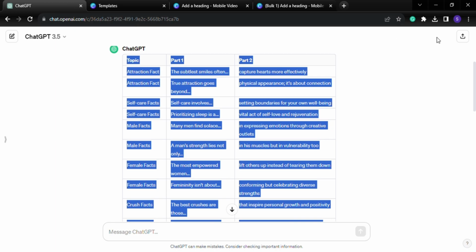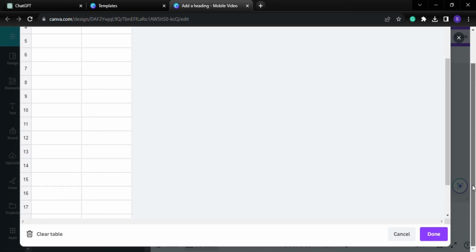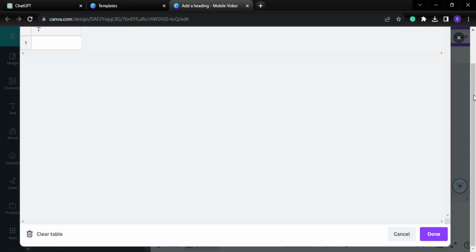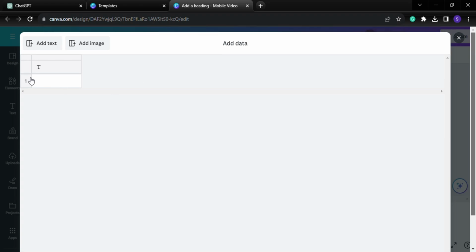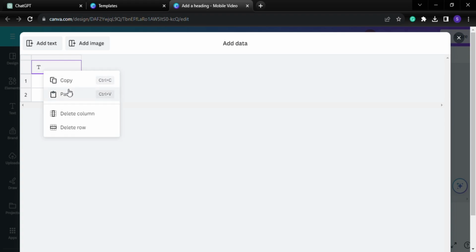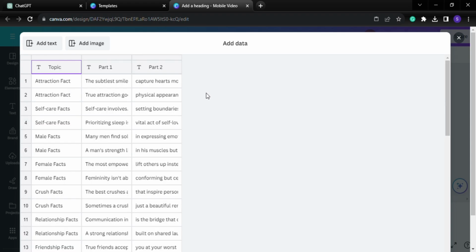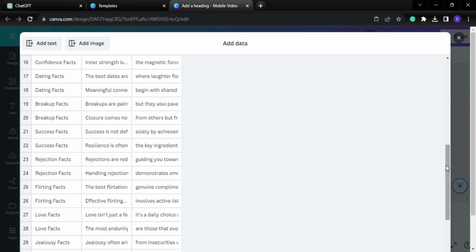After you've copied from ChatGPT, you can click on enter data manually. Then you're going to scroll down and clear the table. Then in the top left column, you're going to paste our text, and as you can see, that's it. It's now pasted.